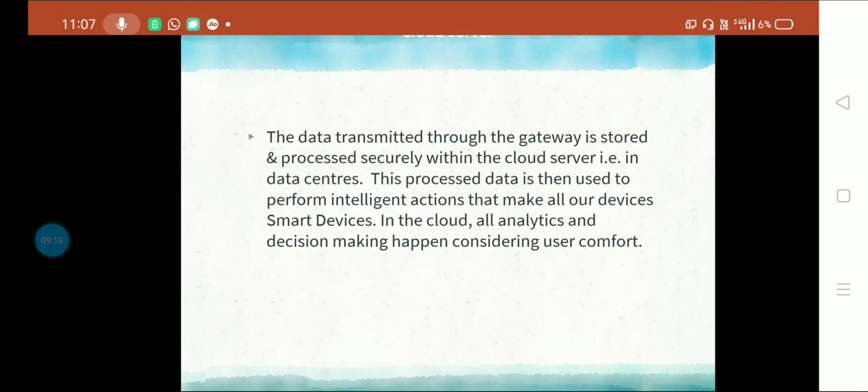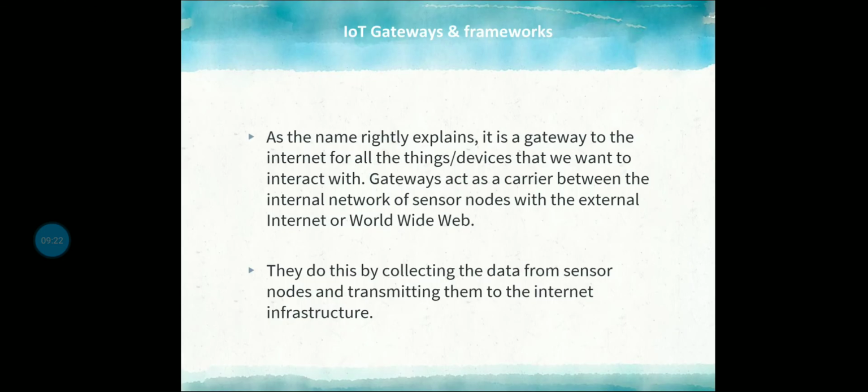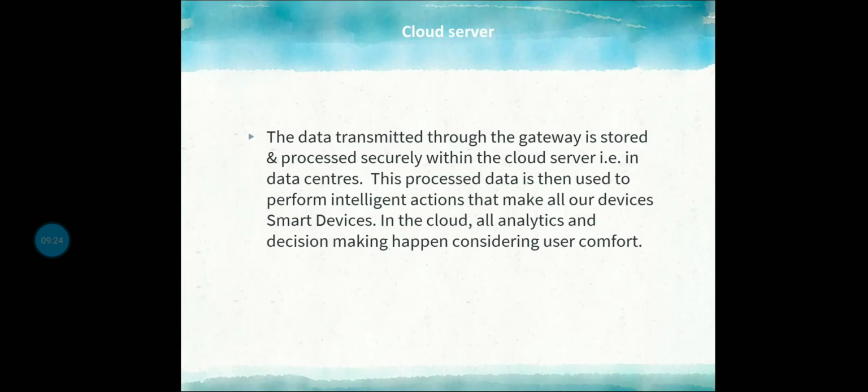So the third step is the cloud. The data transmitted through the gateway is stored and processed securely within the cloud server, that is, in data centers. This processed data is then used to perform intelligent actions that make our devices smart devices.